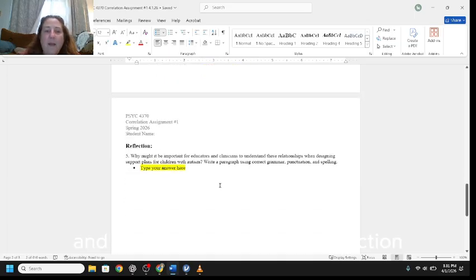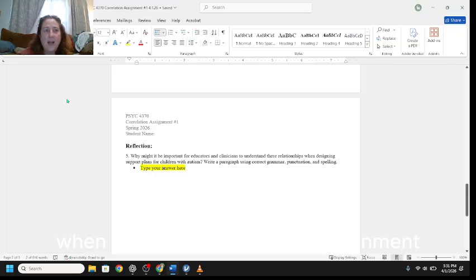And then number 5 is a reflection. Why might it be important for educators and clinicians to understand these relationships when designing support plans for children with autism? Write me a paragraph. Tell me why this data and this particular analysis might help those people who are working, like teachers or therapists or whatever. Make sure your paragraph uses correct grammar, punctuation, and spelling.